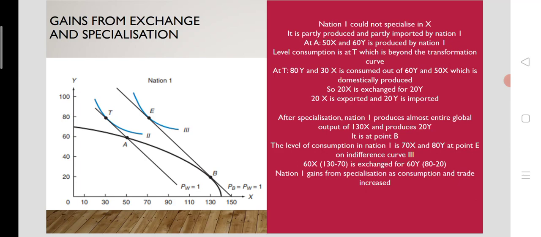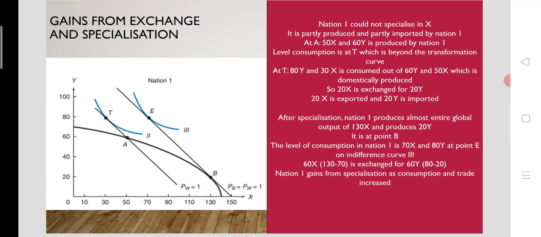So nearly the entire global output, 130 units of commodity X, is produced by nation 1 as they concentrate, as they specialize in the production of commodity X. And that is happening at point B. At point B, they produce only 20 units of Y. At the same time the consumption level is different.